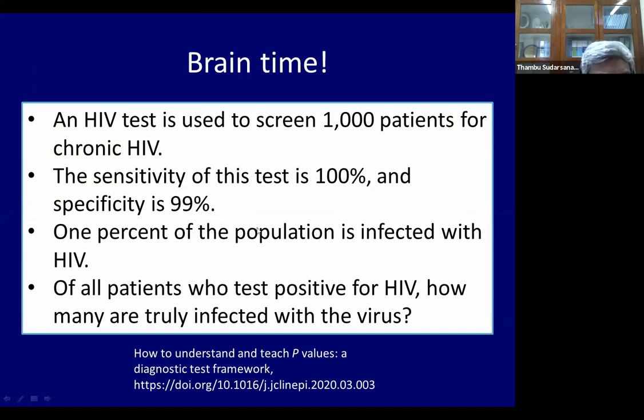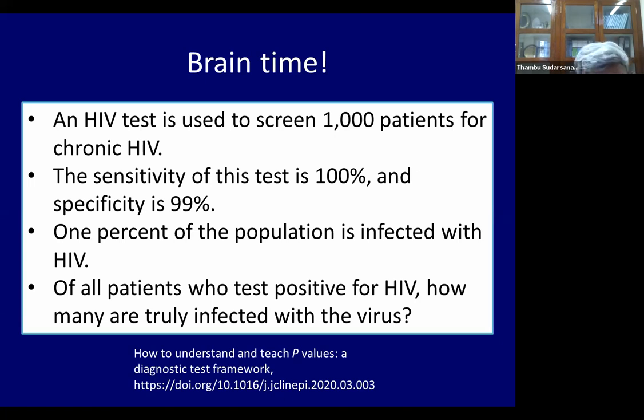Of all the patients who are tested positive, how many are truly infected with the virus? I'm going to give you all 30 seconds to work on this particular problem. We don't have time to look at the answer together, but I would like you all to try and work out the answer.